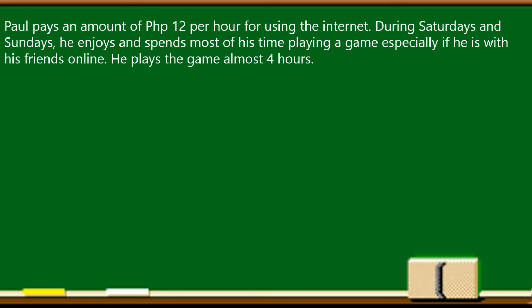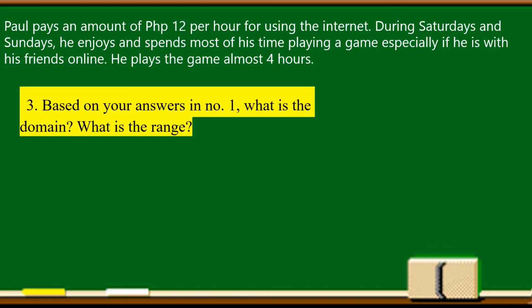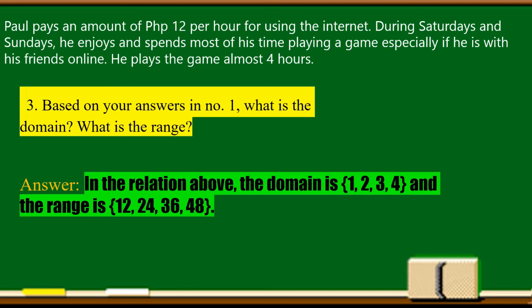Next question. Based on your answers in number 1, what is the domain? What is the range? In the relation, the domain is 1, 2, 3, 4, and the range is 12, 24, 36, and 48. The domain is the number of hours, and the range is the amount to be paid by Paul every time he used the internet.